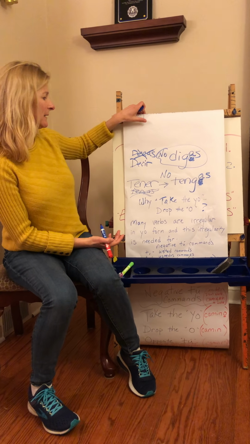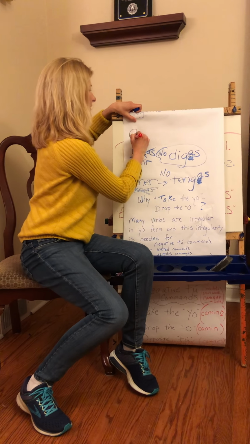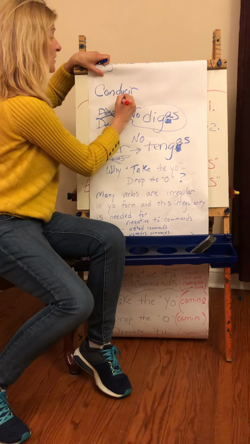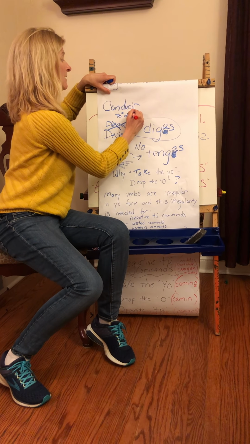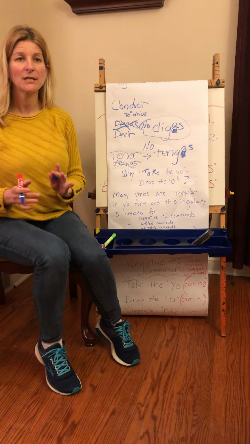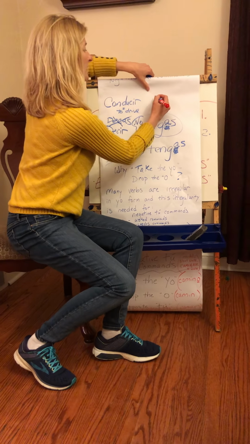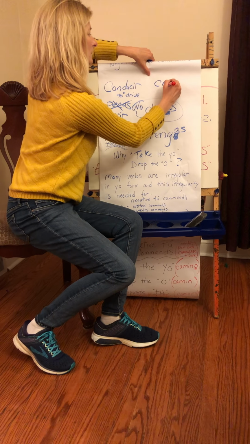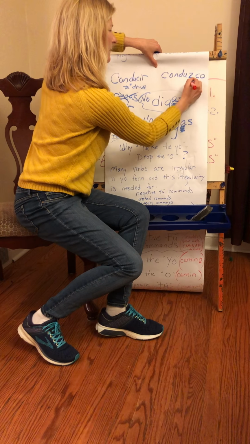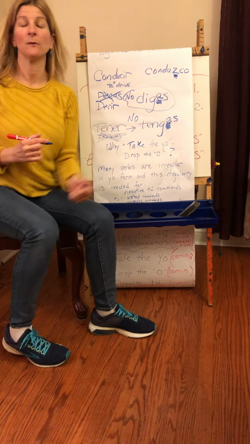I have a verb here that is a new verb from this past chapter, conducir, which means to drive. If I would say, don't drive my car, if I would say, don't drive in the wrong direction, I have to take the O. That one has something weird going on in the O form.